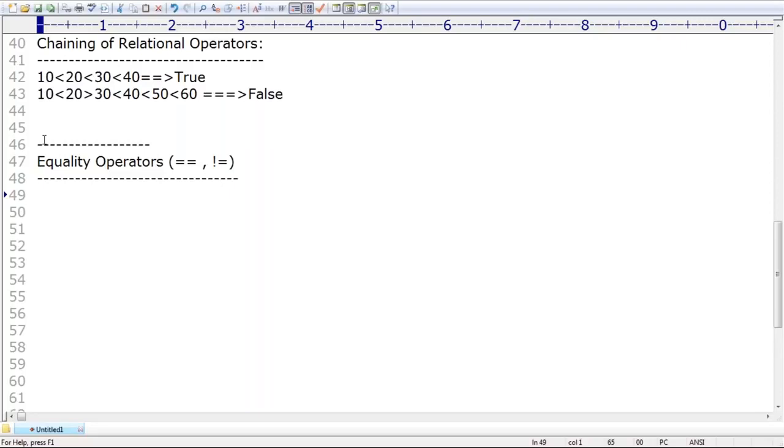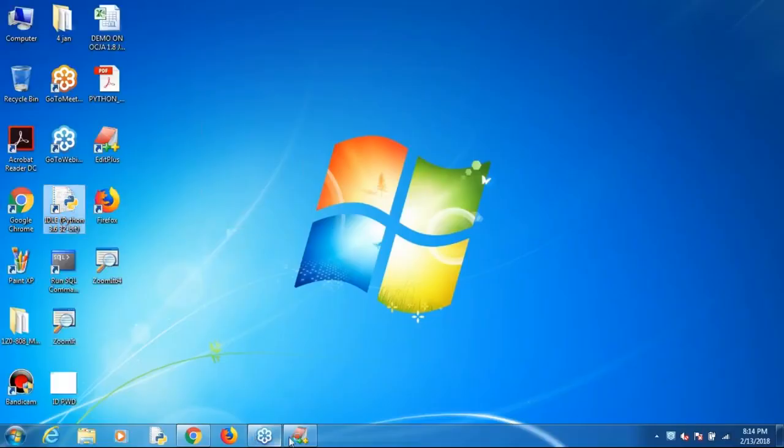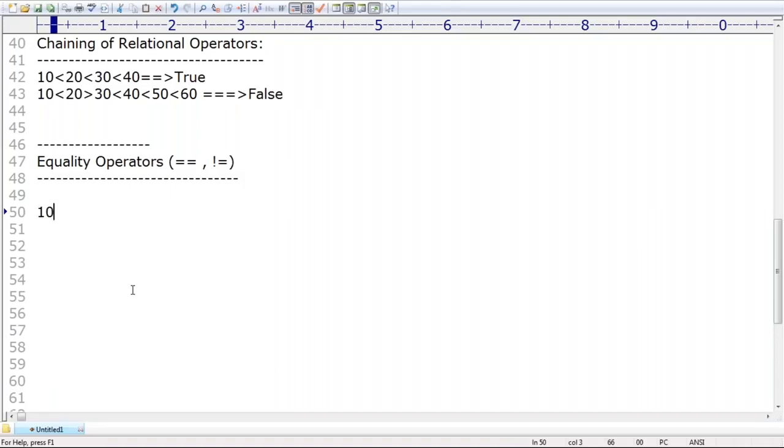What is the meaning of that? I will explain with a small example. Here I'm taking 10 double equal to 20. Can you please tell what answer we are going to get? False, because 10 and 20 are not equal. Next, 10 not equal to 20. What answer will we get? True itself is the answer, sir.